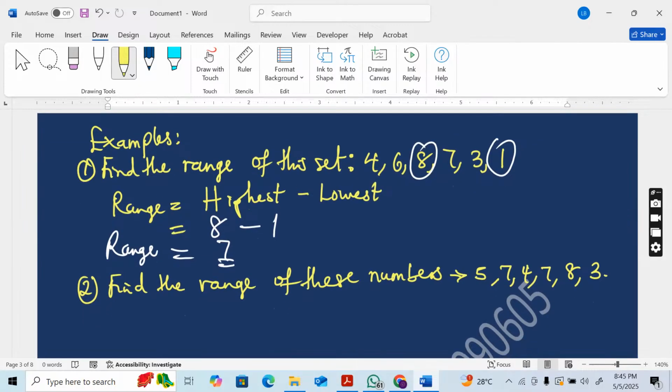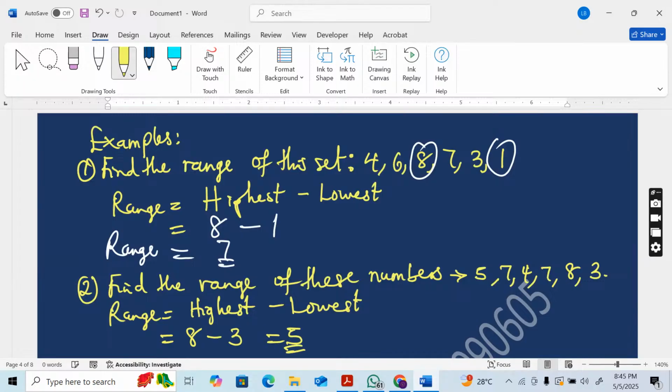Let's find the range. To find the range, that will be highest minus lowest value. The highest is 8. The lowest is 3. That will be 8 minus 3, which is equal to 5. So the range of this set is equal to 5.